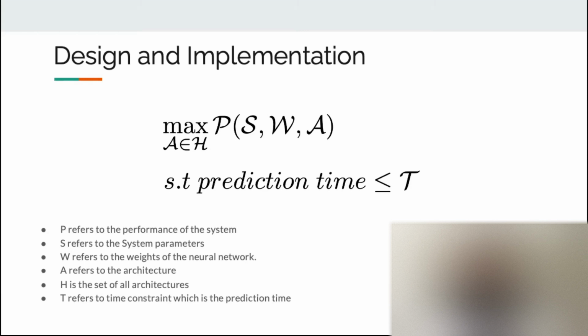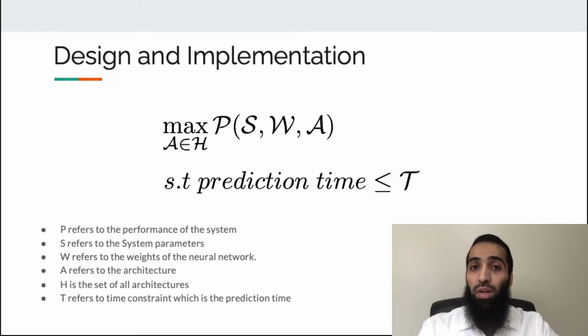Our goal is represented by the following equation, where P refers to the performance of the system, which is in our case the accuracy. S refers to the system parameters. W refers to the weight of the neural network. A refers to the architecture. H is the set of all architectures that can be used for this purpose. T refers to the time constraint, which is the prediction time or latency. It's important to reduce the response time of the system since it will be running in real time on IoT devices.